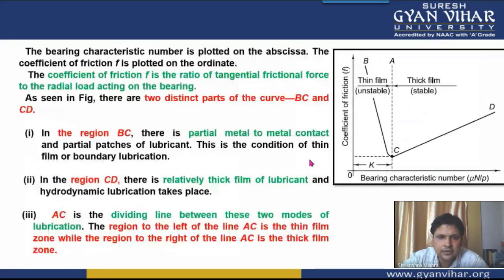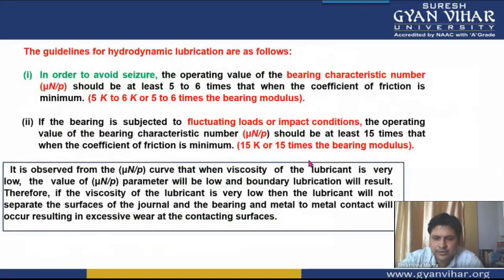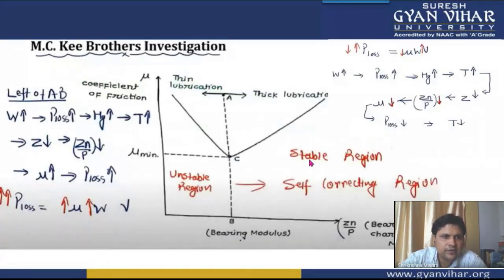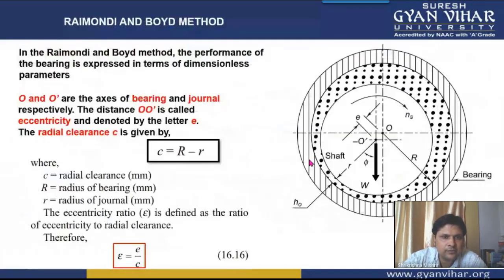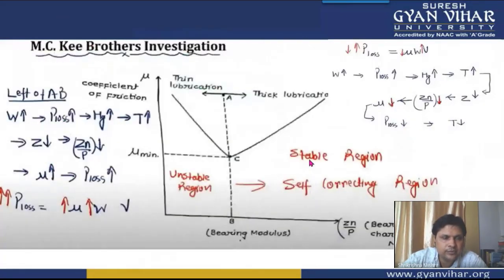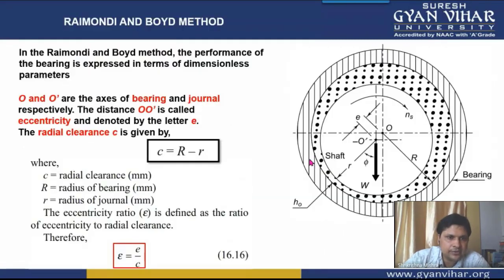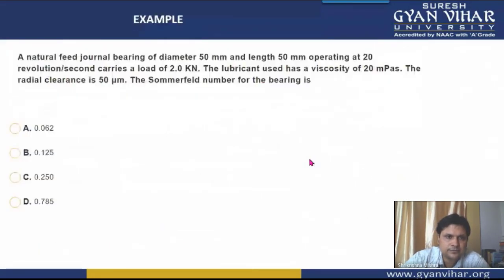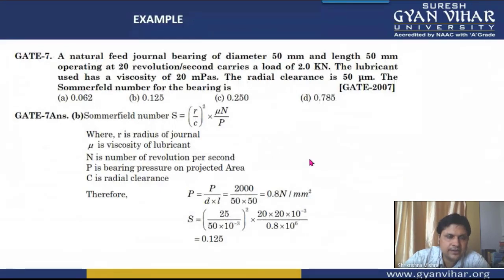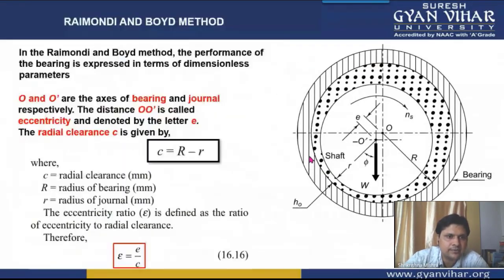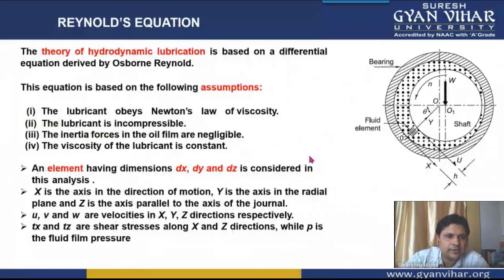Then after, let's solve some questions now based on it. Importance we have seen. After that, there is one more topic, that is your Reynolds equation. Let's first of all solve some multiple choice questions now. This is based on Sommerfeld's number, but still we have not completed Sommerfeld's number. In the coming lecture, I will tell you about Sommerfeld's number and the Reynolds equation.